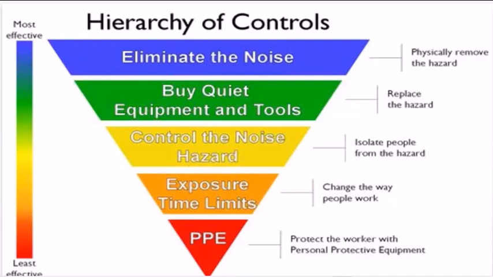Change the way people work. Modifying work practices can also help minimize noise exposure. For example, scheduling noisy tasks during off-peak hours can significantly reduce the impact on workers. Protect the worker with personal protective equipment, PPE, as a last resort. Providing appropriate PPE, such as earplugs or earmuffs, can protect workers from harmful noise levels. While this is not the first line of defense, it remains an important option for ensuring worker safety.